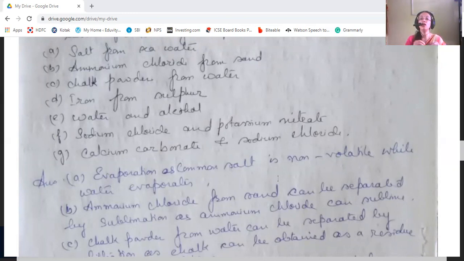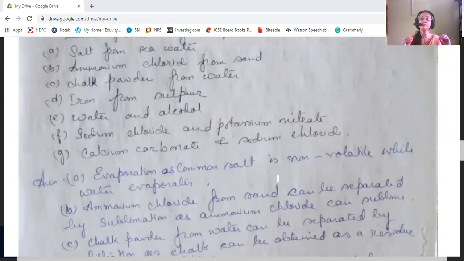Then ammonium chloride from sand. Now ammonium chloride is a volatile substance, it can sublime, but sand is not. So we can separate it by the sublimation method, where ammonium chloride will sublime and we can collect it by cooling it down. While it is subliming, the sand will be left behind. Then chalk powder from water.